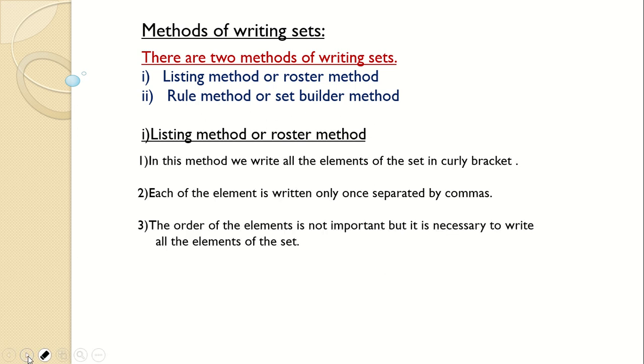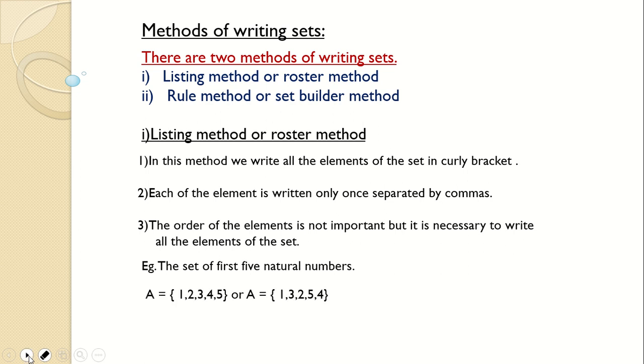In this method we write all the elements of the set in curly brackets. Each element is written only once, separated by commas. The order of the elements is not important, but it is necessary to write all the elements of the set. Here one example is also given.